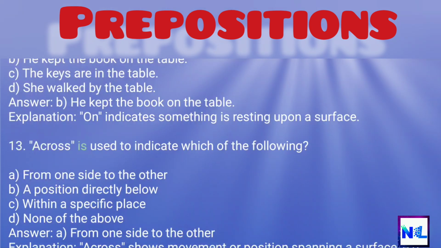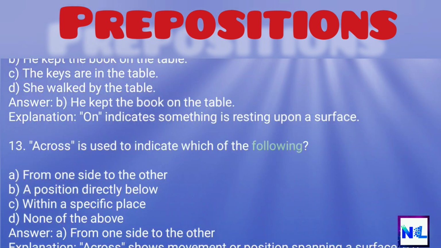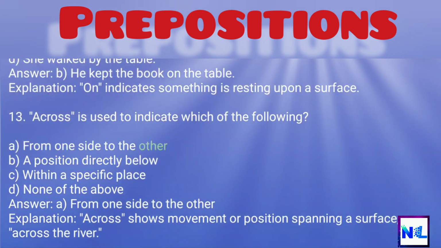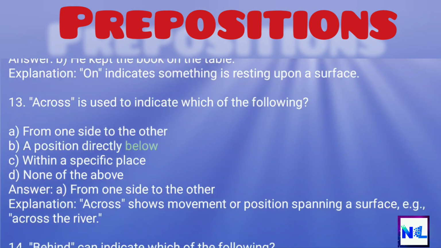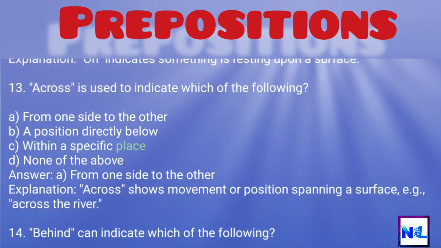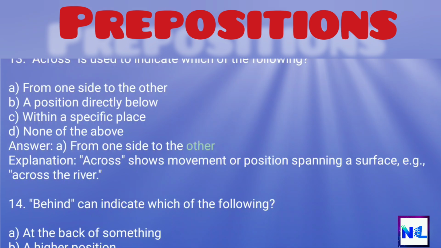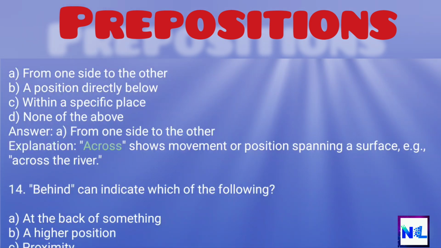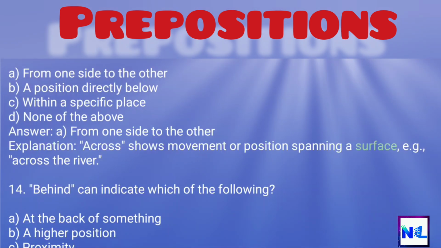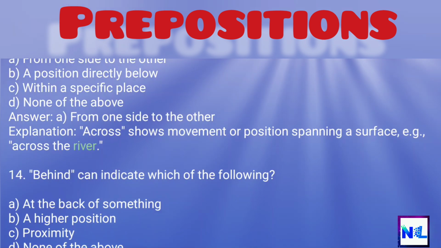13. Across is used to indicate which of the following? A. From one side to the other. B. A position directly below. C. Within a specific place. D. None of the above. Answer. A. From one side to the other. Explanation. Across shows movement or position spanning a surface, e.g., across the river.